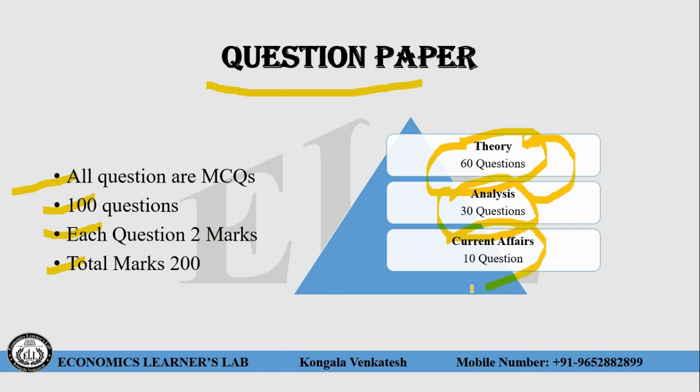Current affairs: 10% of the questions, or 10 questions, come from current affairs, such as the budget, recent trade, industrial sector reforms, agriculture sector reforms, service sector reforms, recent schemes, poverty alleviation schemes and unemployment schemes. So what you have to keep in mind is that this question paper is all about economics theory.